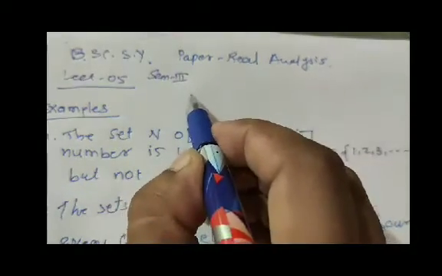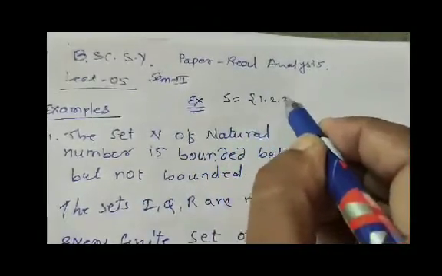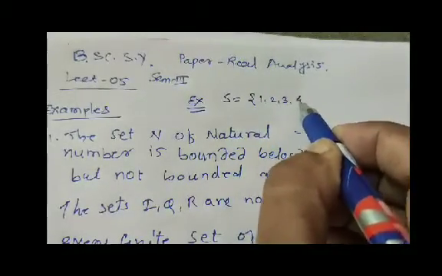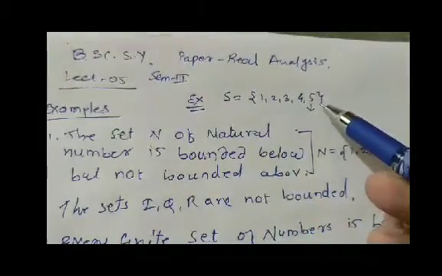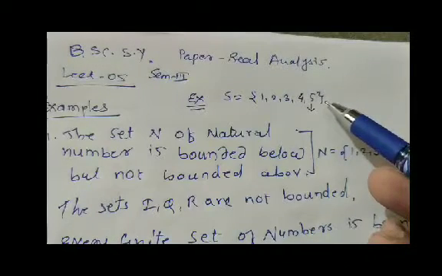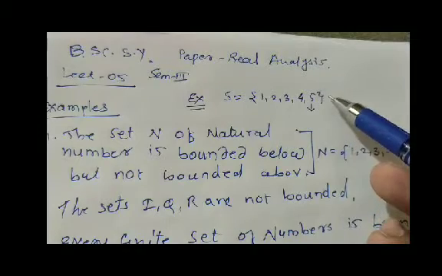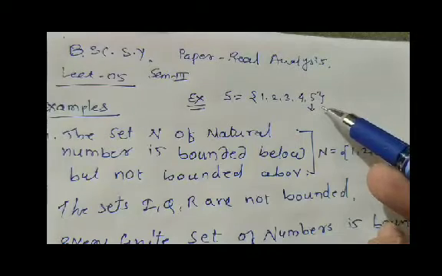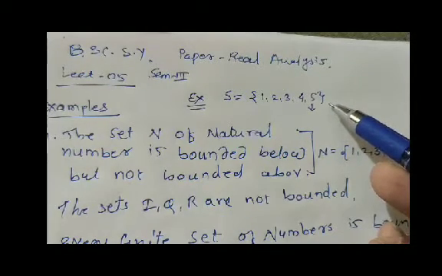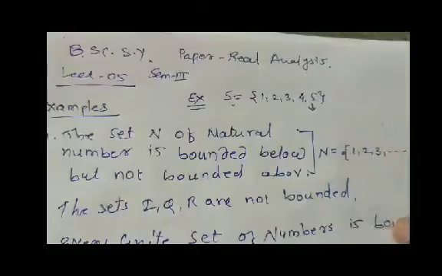Let me take a simple example. Suppose S is the set of the first five natural numbers: 1, 2, 3, 4 and 5. Here this 5 is the supremum. That means no other element is greater than 5. But it is the least upper bound, because 6 can also be an upper bound, 7 can also be an upper bound, 8 can also be an upper bound. All these elements are upper bounds, but 5 is the least upper bound and the supremum of this set.